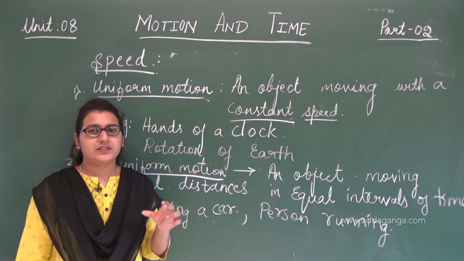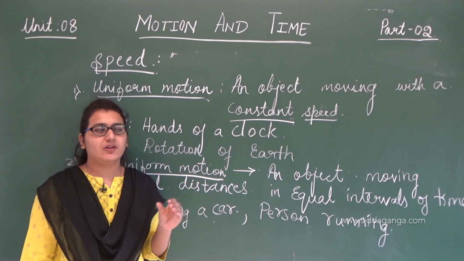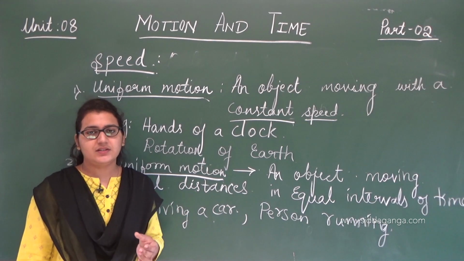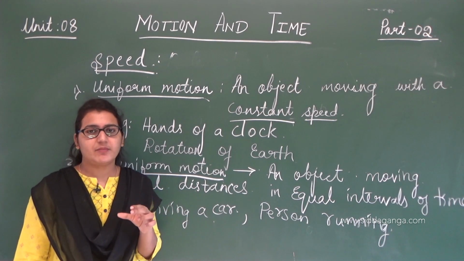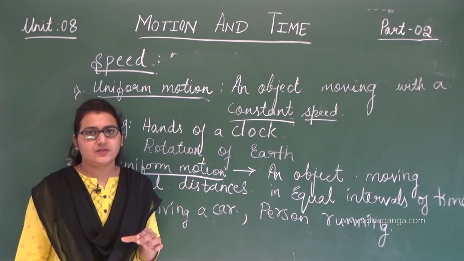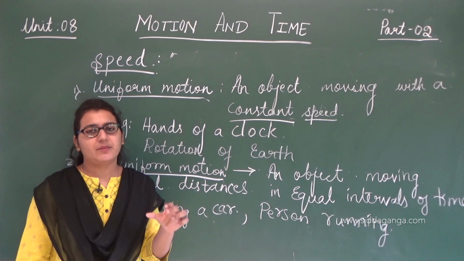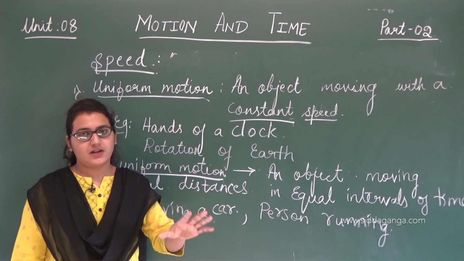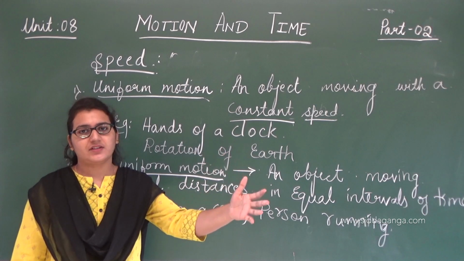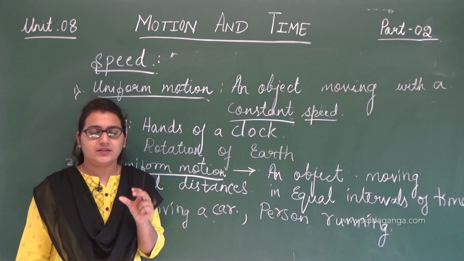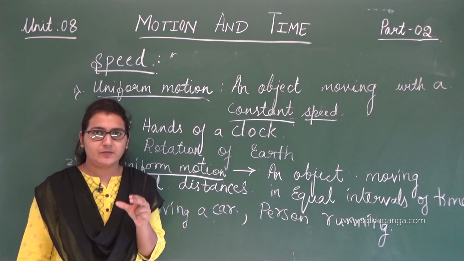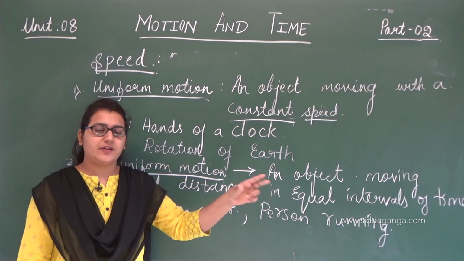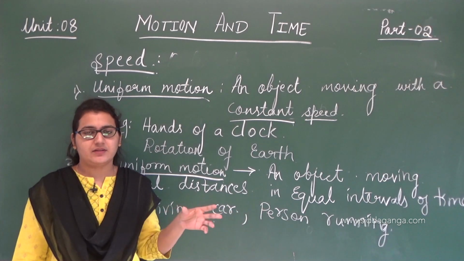So in a particular time, if we take an interval of 5 minutes, in the beginning 5 minutes we have driven very slow, and in the next 5 minutes we have driven at normal speed. The next 5 minutes we have driven very fast, and the next 5 minutes very fast again. So here the time interval we have taken is 5 minutes, that is an equal interval of time.